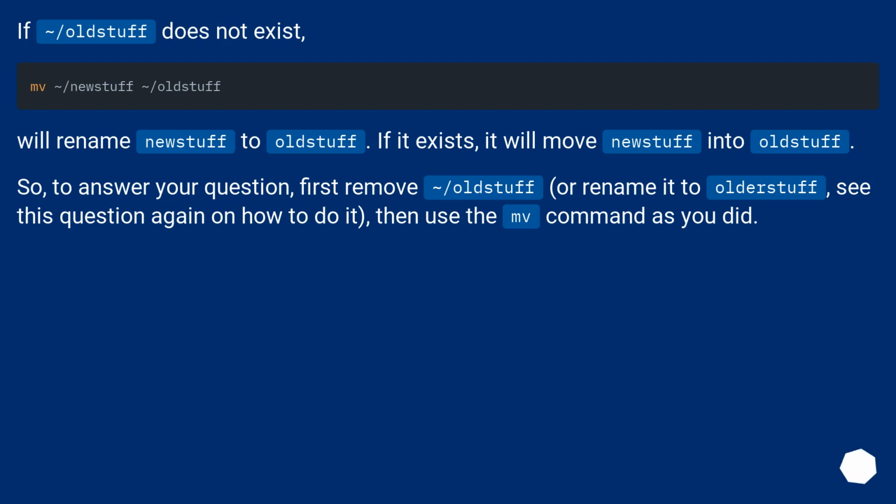If /old stuff does not exist, we'll rename new stuff to old stuff. If it exists, it will move new stuff into old stuff. So, to answer your question, first remove /old stuff, or rename it to older stuff. See this question again on how to do it, then use the mv command as you did.